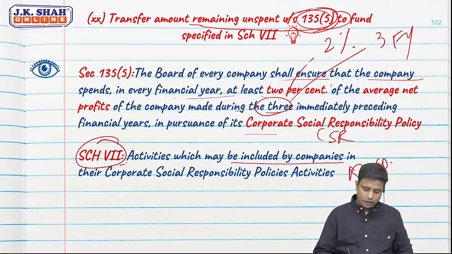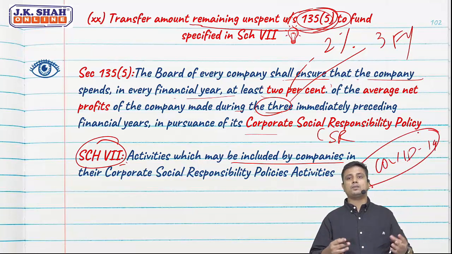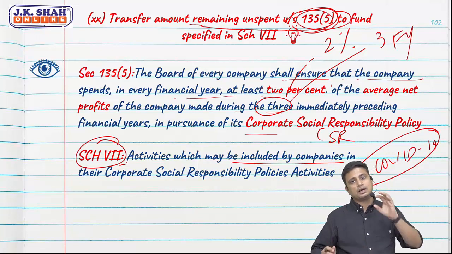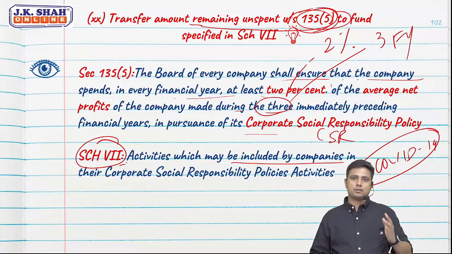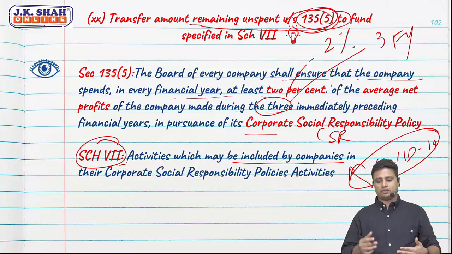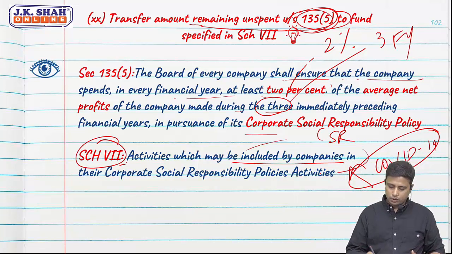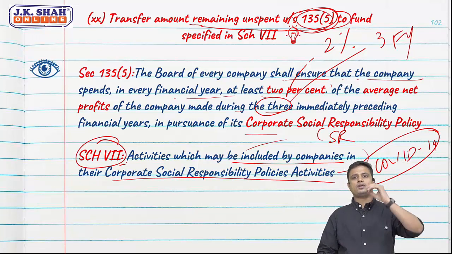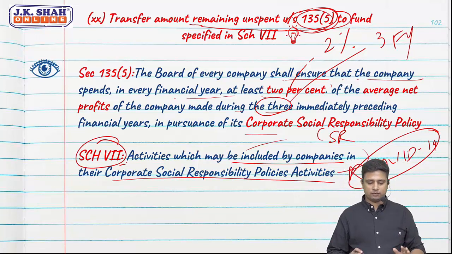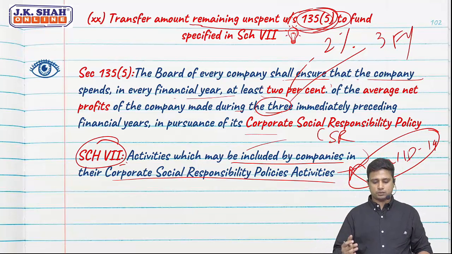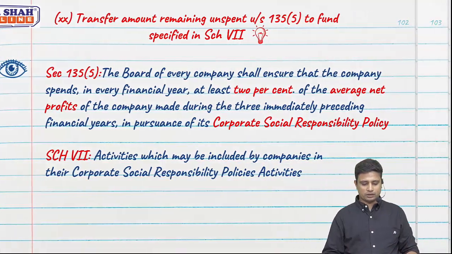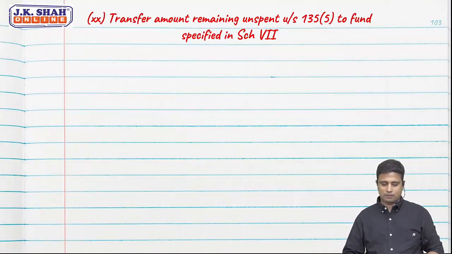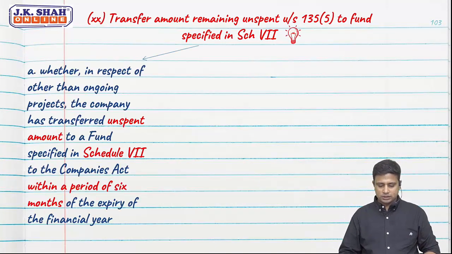In fact, COVID-19 has been added to this. So in case you are spending money for the corona pandemic, it is an eligible project. So schedule 7 specifies activities which may be included by the company in their CSR policy. So in case any money is pending under 135(5), we need to transfer it to a fund specified in schedule 7. So here what do we say?